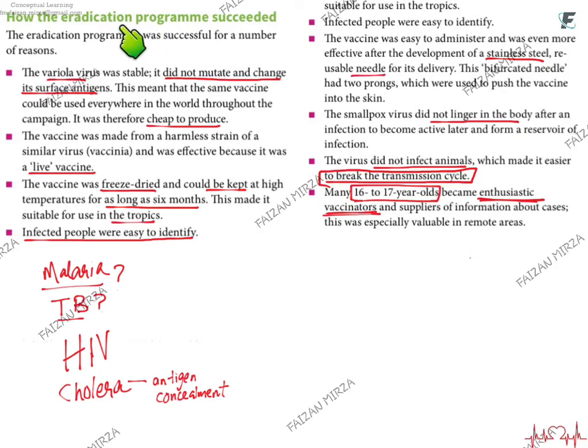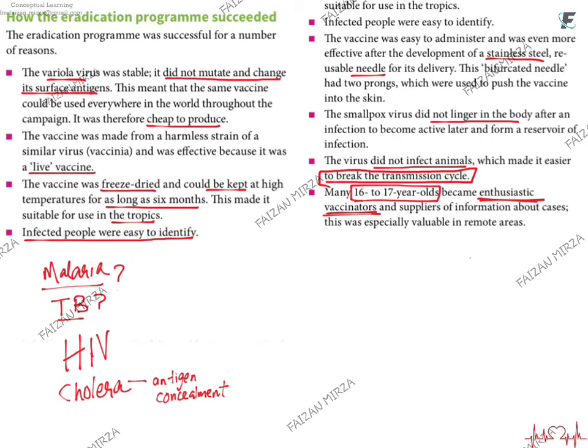How did the eradication program succeed? The variola virus did not mutate, it did not change its surface antigen, so there was no antigenic shift or antigenic drift occurring. The vaccine was cheap to produce. The vaccine was a live vaccine made from a harmless similar virus, vaccinia, and a live virus vaccine is always the most effective. The vaccine was freeze dried and could be kept at high temperature for as long as 6 months. It had a long shelf life, so it could be distributed very well throughout the tropics.